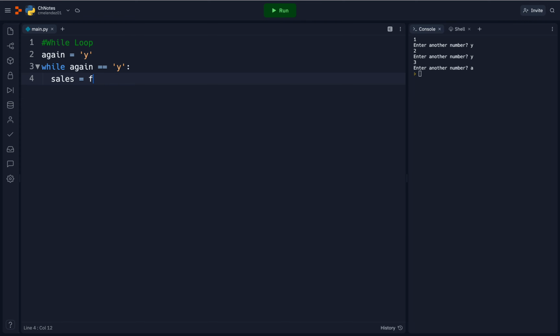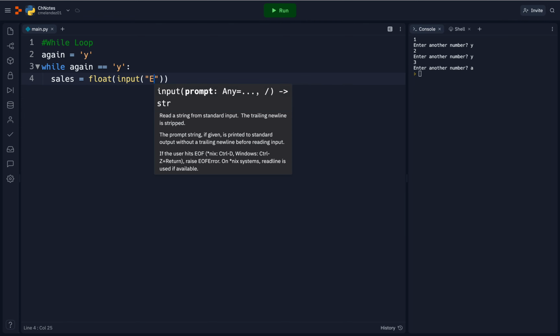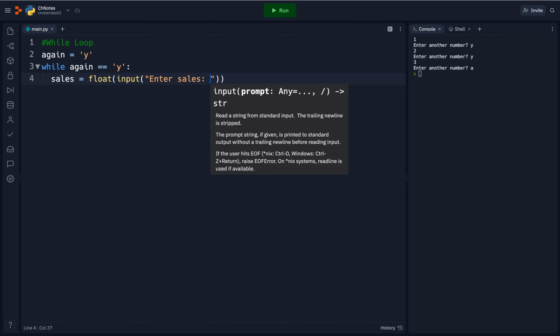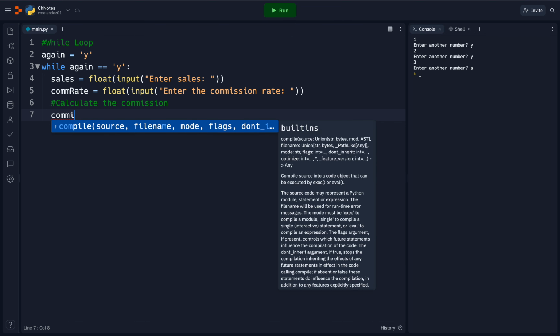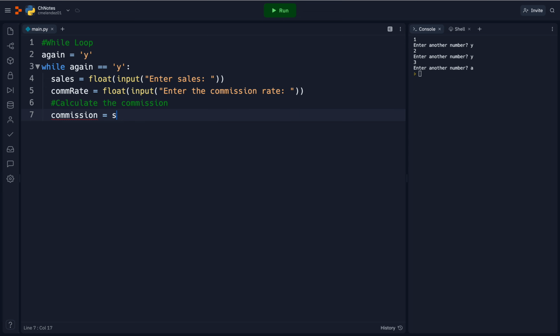We're going to get the user's sales, so float input, enter sales, and then the commission rate equals float input, enter the commission rate. Then we need to calculate the commission, so commission equals sales times com rate.